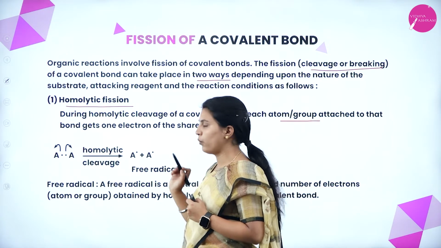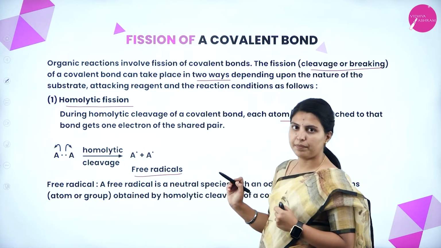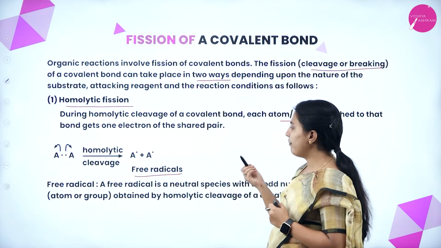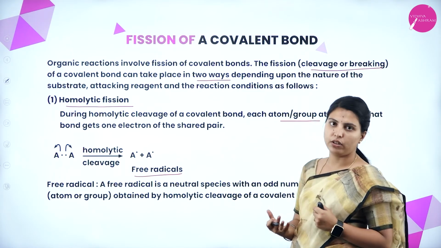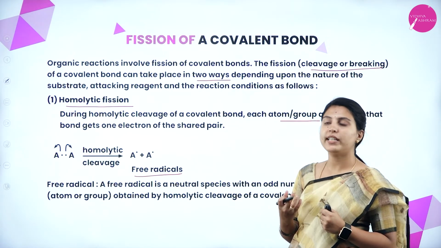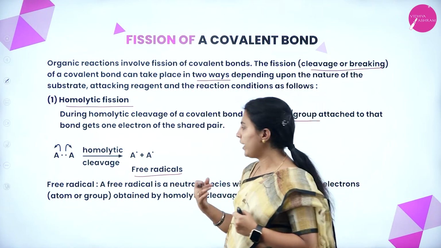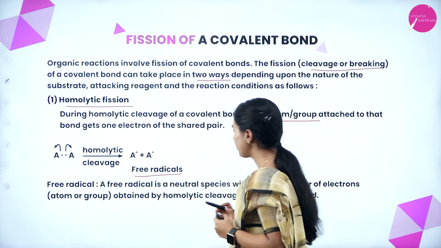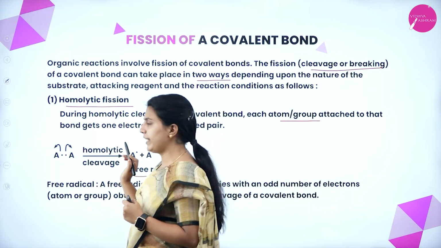This part gets one electron, and this part gets one electron. The resulting species are called free radicals. What are free radicals? A free radical is a neutral species with an odd number of electrons, not an even number. It is obtained by homolytic cleavage.